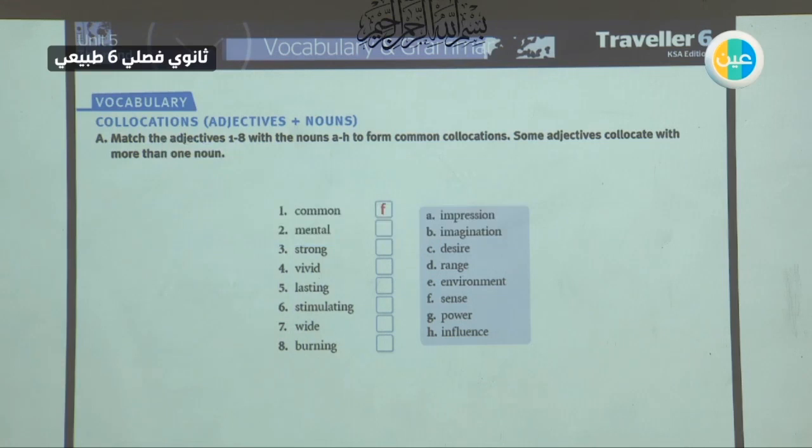Let's check. We have here some adjectives: common, mental, strong, vivid, lasting, stimulating, wide, and burning. And here we will match them with these nouns, an adjective and a noun. Number one, common sense. Common sense is something that is logical.